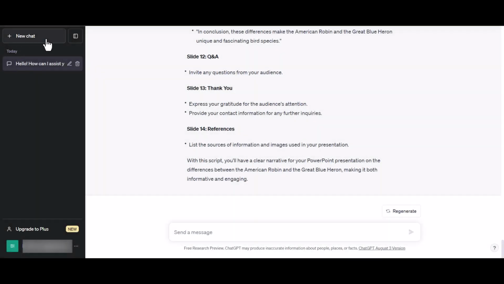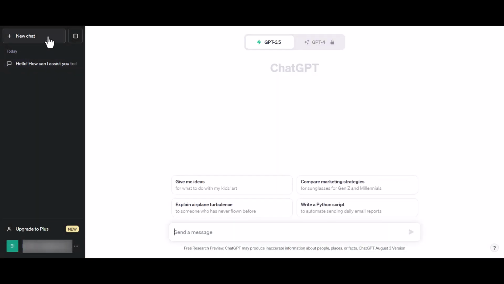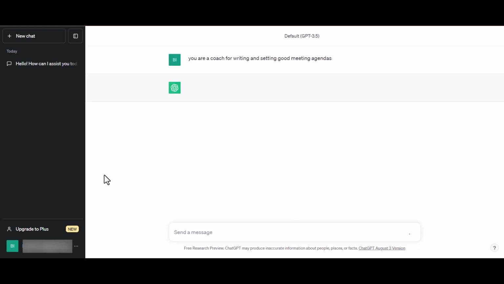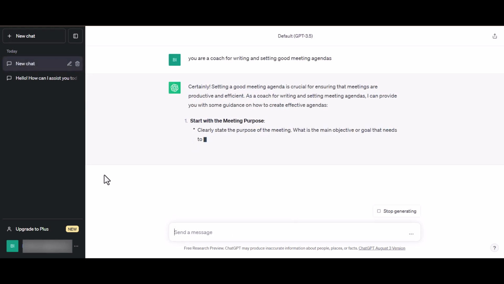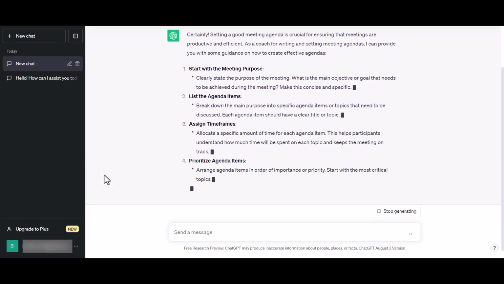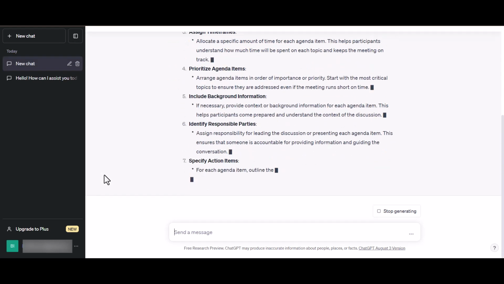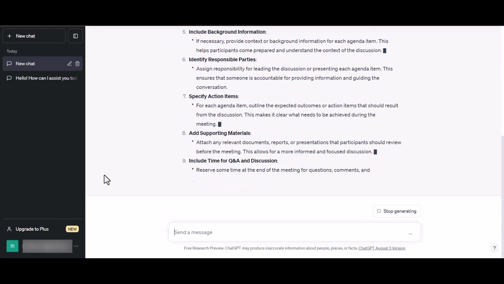Let's apply a prompt to a work task. First, we tell ChatGPT to erase our most current chat from the response window. This will make sure it does not apply our previous prompts. Then we set the context and tell ChatGPT to act as a coach for writing and setting a good meeting agenda. The response immediately is advice on how to write and set a meeting agenda. This is general advice.